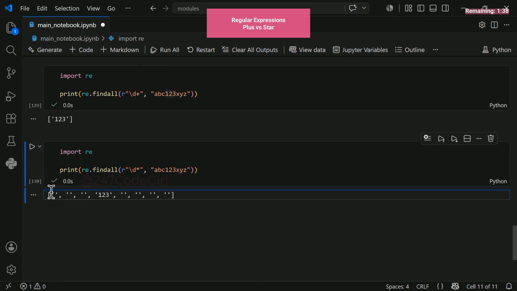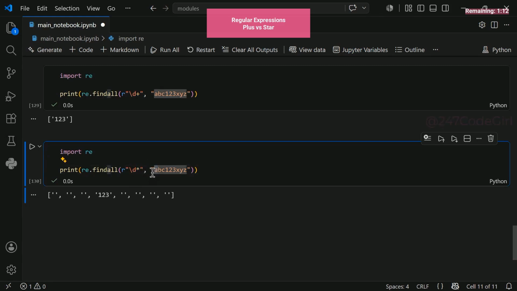This looks bizarre. It captured 1, 2, 3, but it also returned all these empty strings. Why? Because the asterisk matches 0 or more digits. It checks the first character, A. It's a letter, not a digit. So, since backslash d looks for digits, and the asterisk allows for 0 matches, Python says, no digits here, that's a valid match of 0 digits.